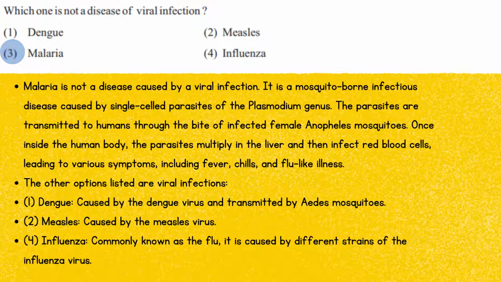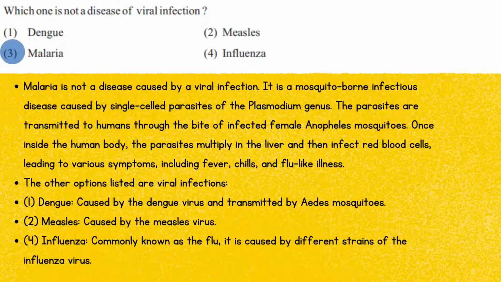The other options listed are viral infections: dengue, caused by the dengue virus and transmitted by Aedes mosquitoes; measles, caused by the measles virus; and influenza, commonly known as the flu. It is caused by different strains of the influenza virus.